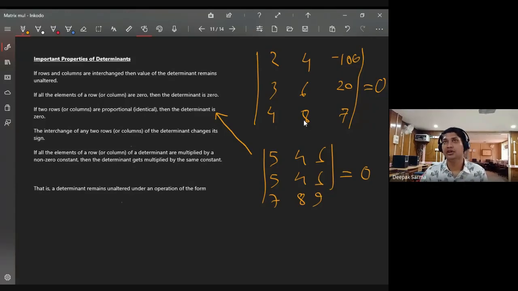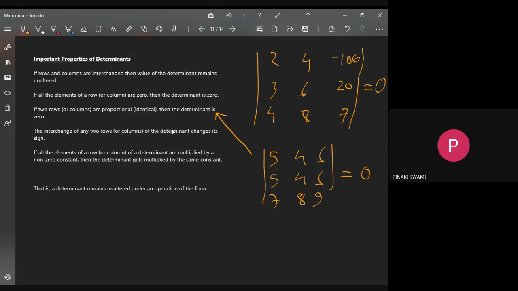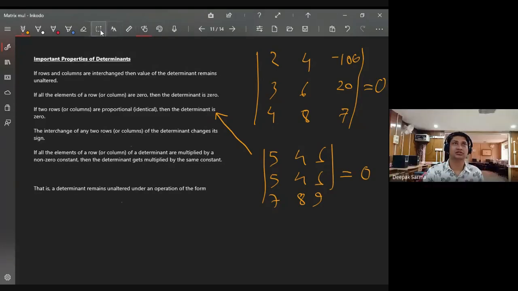Got it? If two rows or two columns are proportional, or in other words, if one row or one column is a multiple of another row or another column, then the determinant is 0. Is it clear, all of you? Yes, sir. Okay. Any doubt? You can ask me. By the time, let me delete this one.